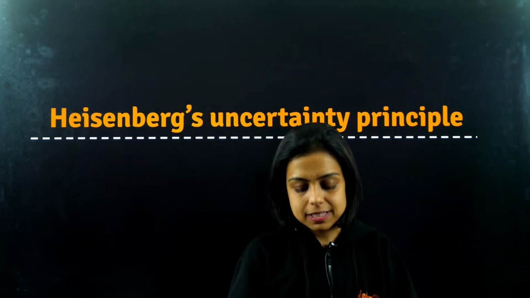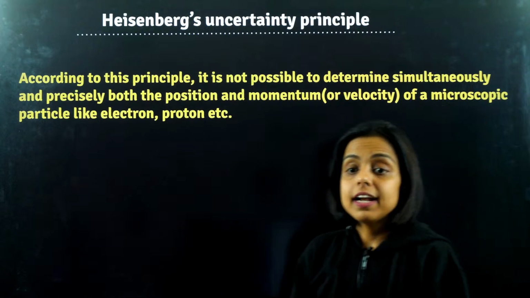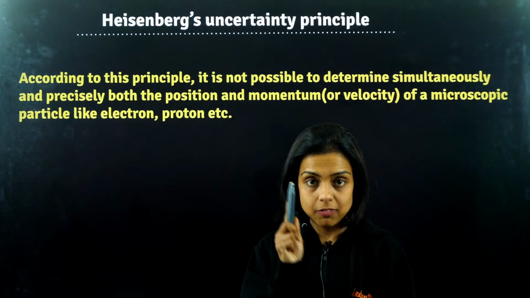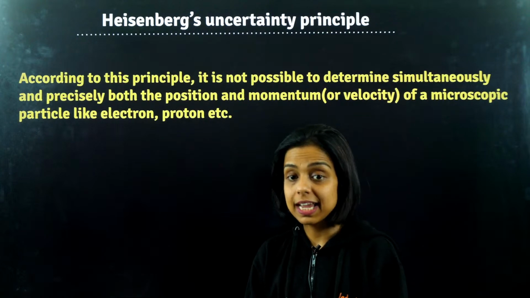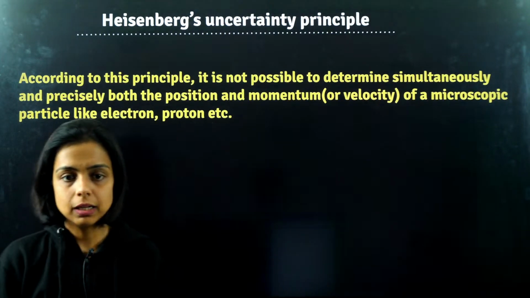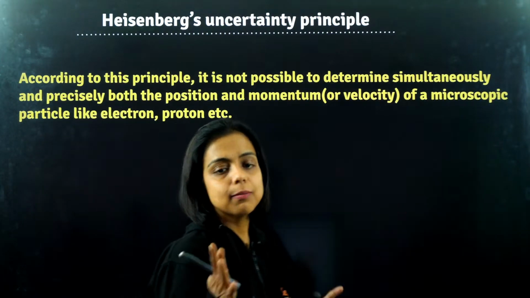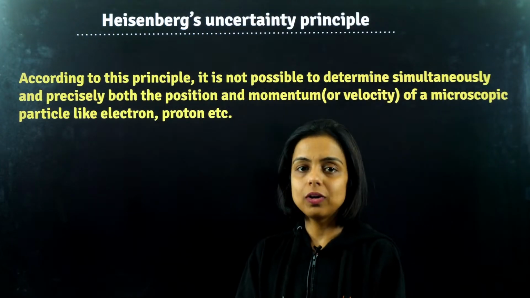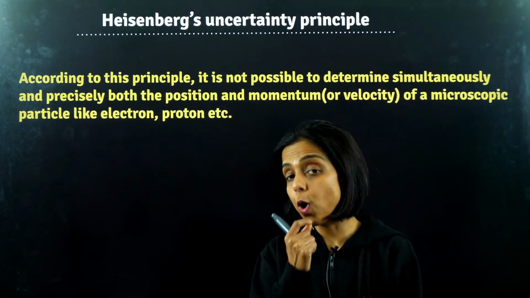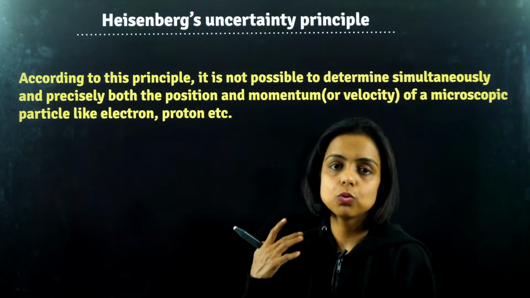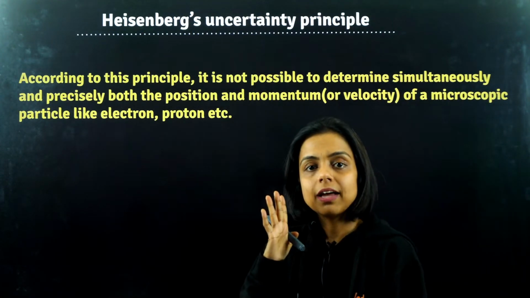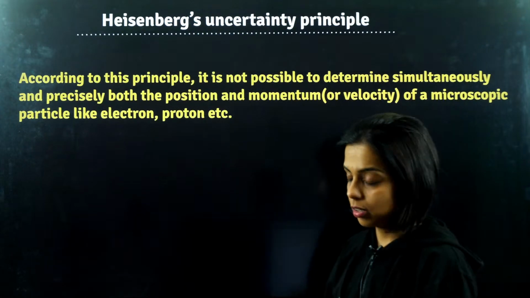So the statement says it is impossible to measure simultaneously. Please put emphasis on the word simultaneously, and precisely or accurately, both the position and momentum of a microscopic particle. You can't measure both of them accurately simultaneously. There is always some error in one of the two values. If one you can get 100% correct, then there will be infinite error in the other value.